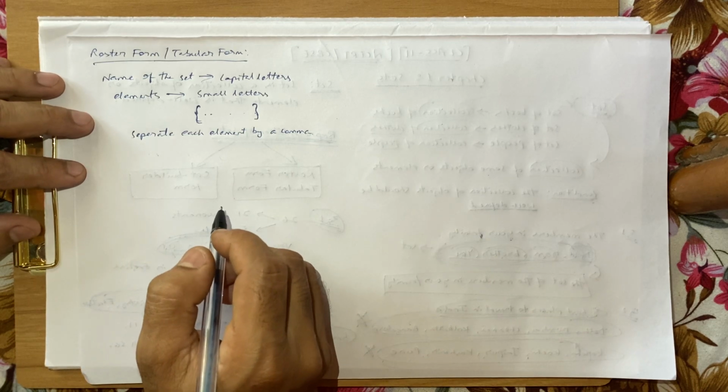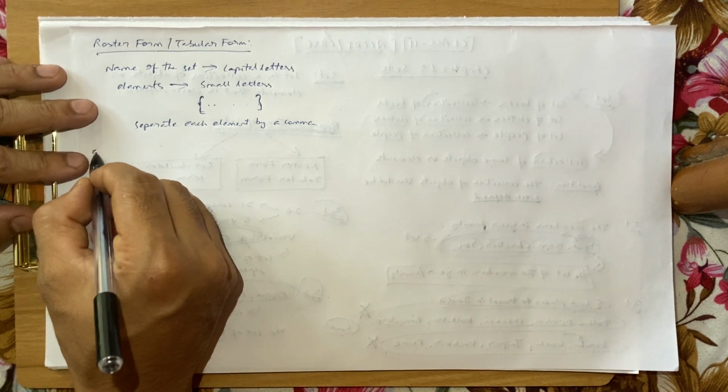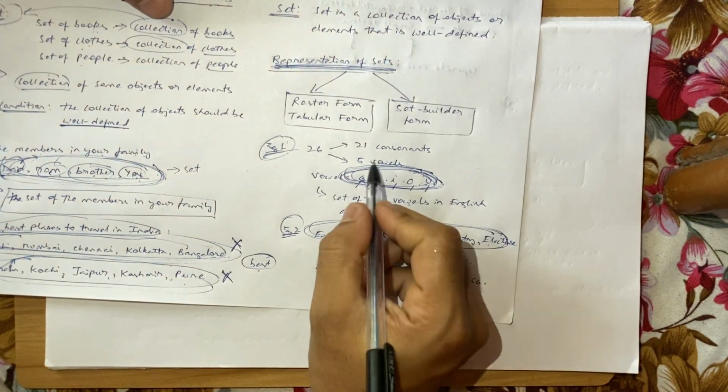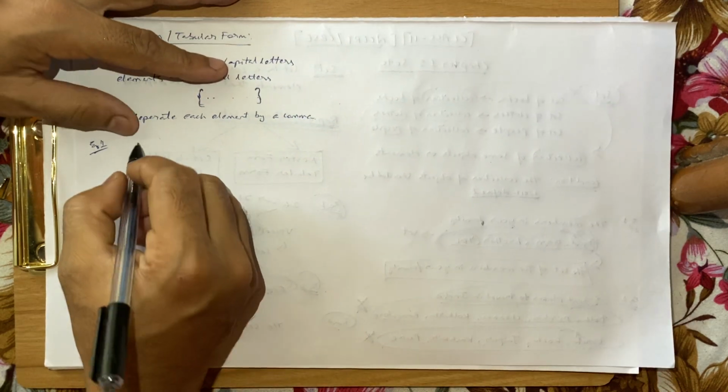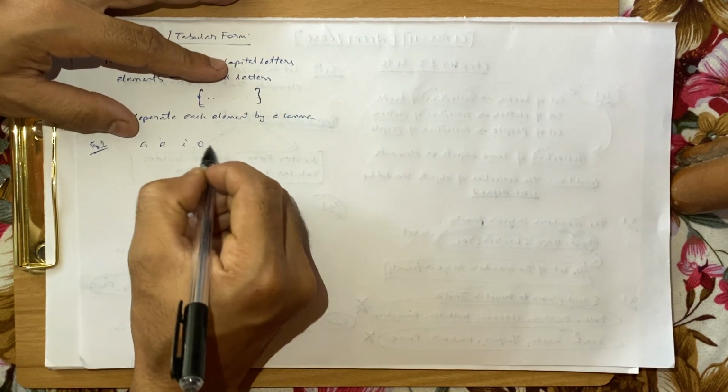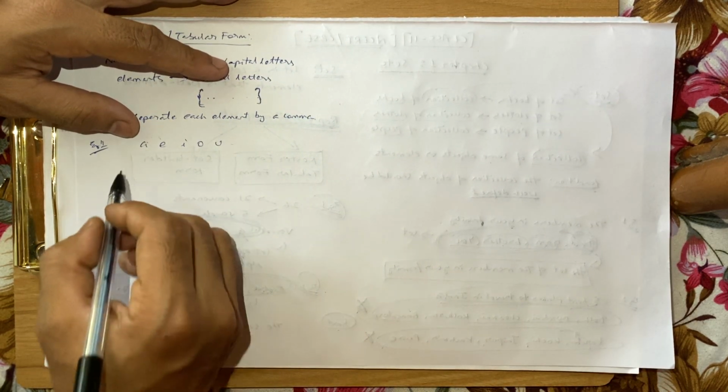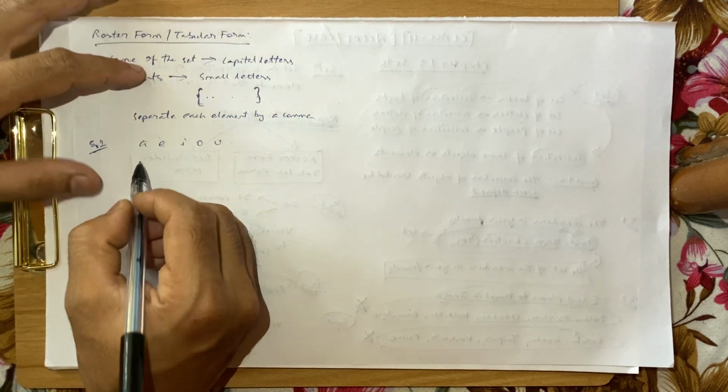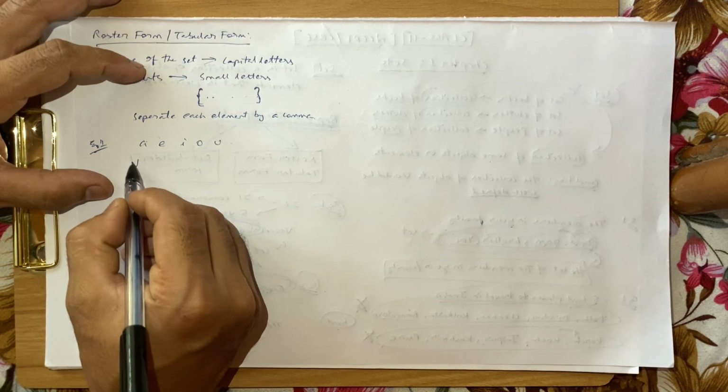So what was example number 1? Example number 1 that we have just seen a while ago is the set of vowels in the English alphabet, right? So what are the vowels? A, E, I, O and U. Since this is a set, let's say that the name of the set is V, since it is the vowels.